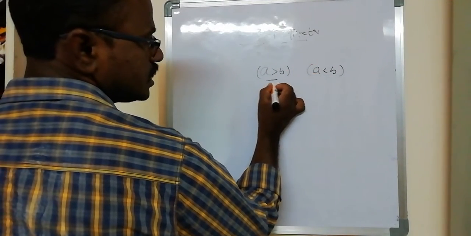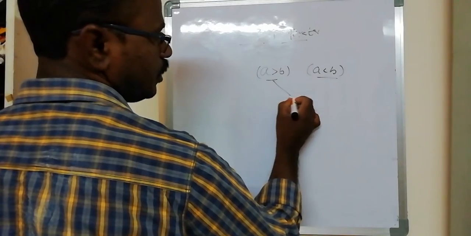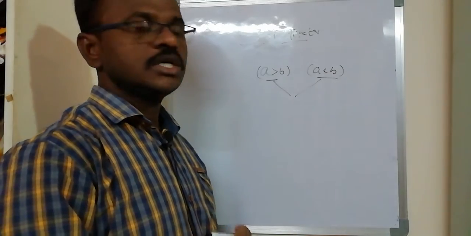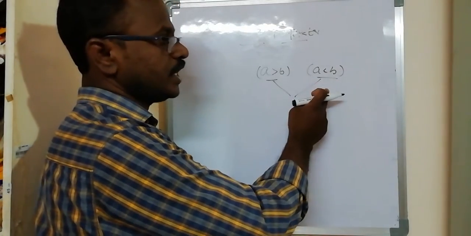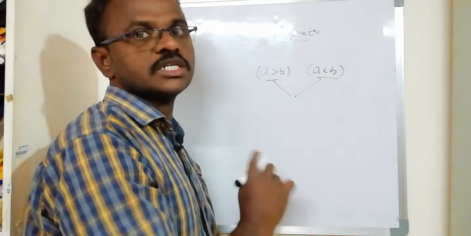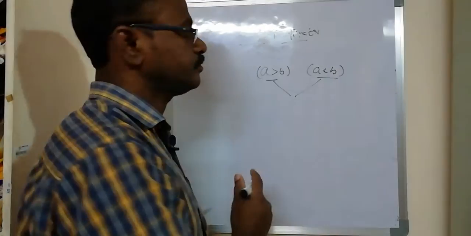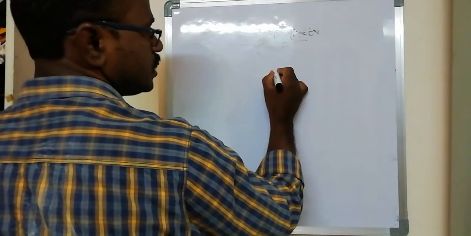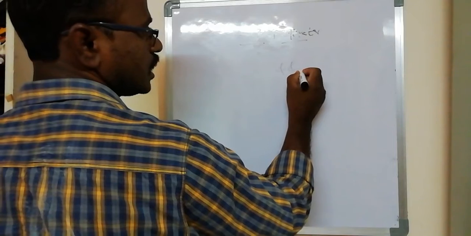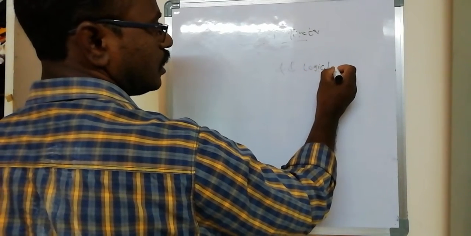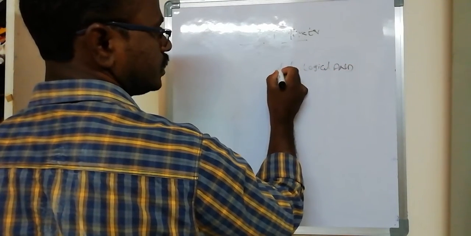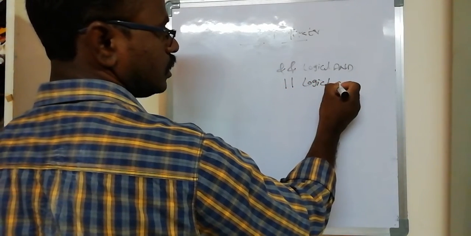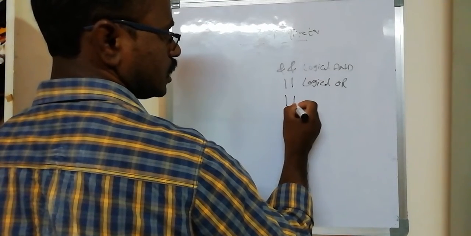In this, two conditions are compared using the logical operator to give only one result, based on both conditions. So the logical operators are logical AND, like that symbol, logical OR, like this symbol, and logical NOT.